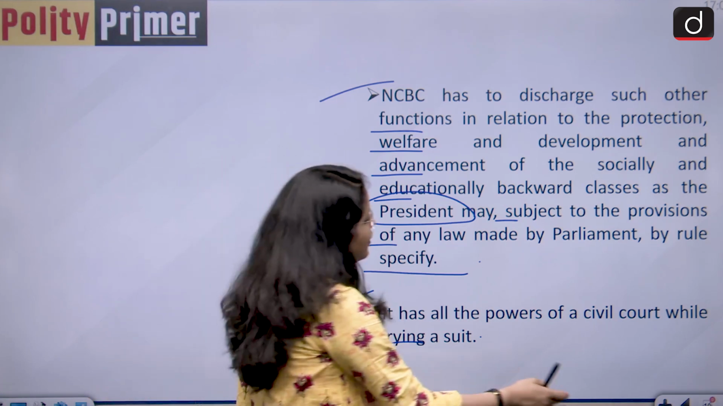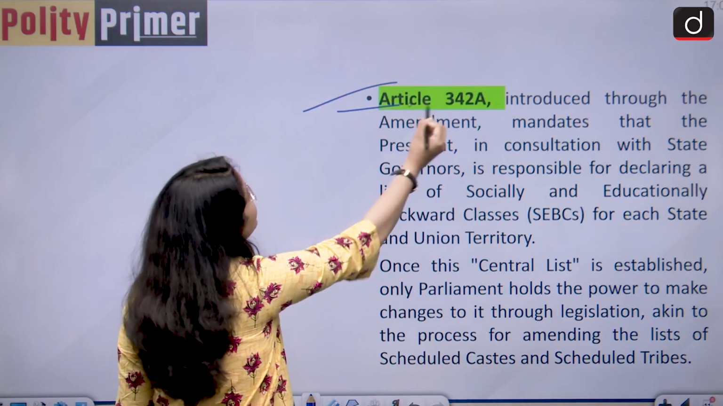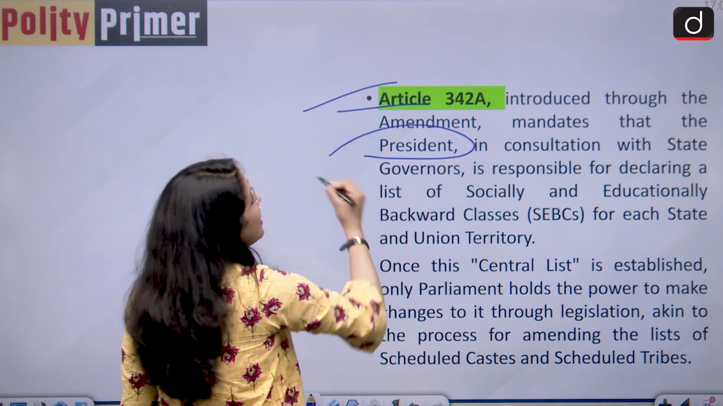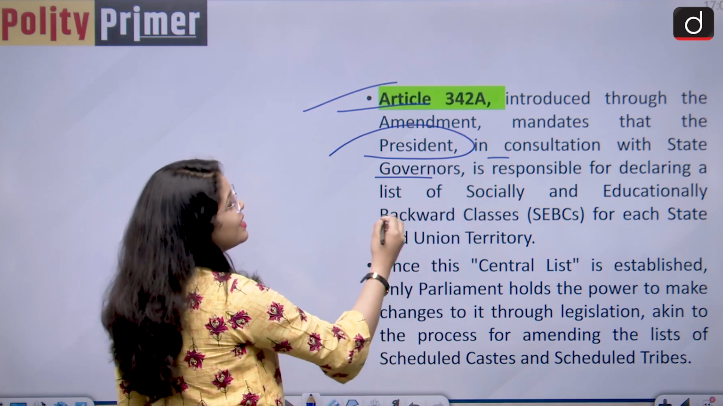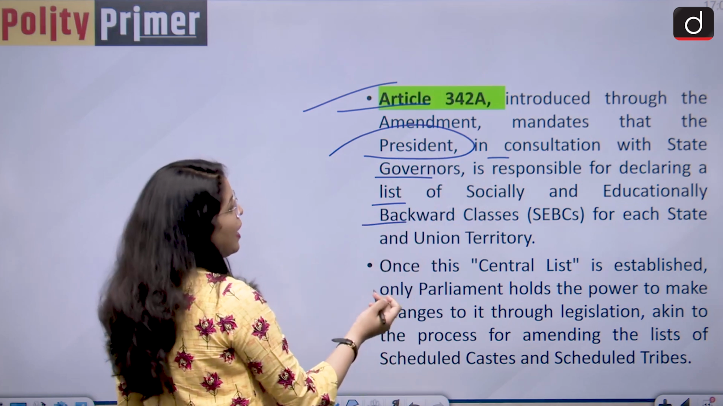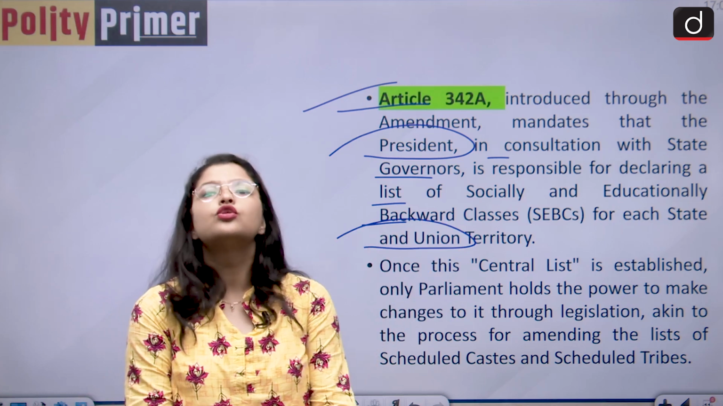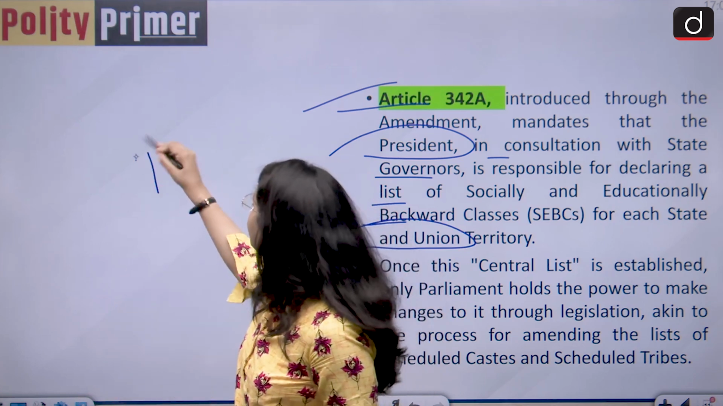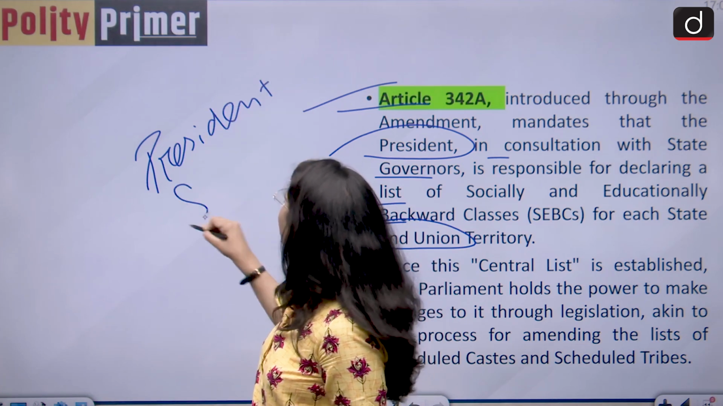Okay. Moving forward, it also introduced Article 342 Clause A. Okay, and it mandates that the president, in consultation with the state governors, is responsible for declaring a list of socially and educationally backward classes for each state and the union territory. So, whose prerogative is this? It is completely the prerogative of the president to determine the